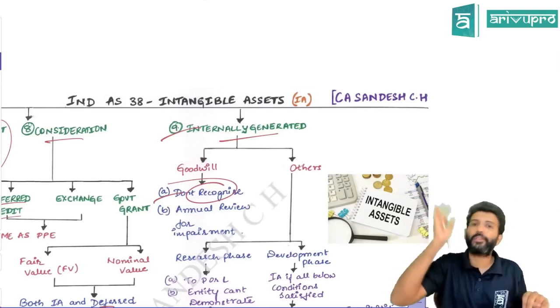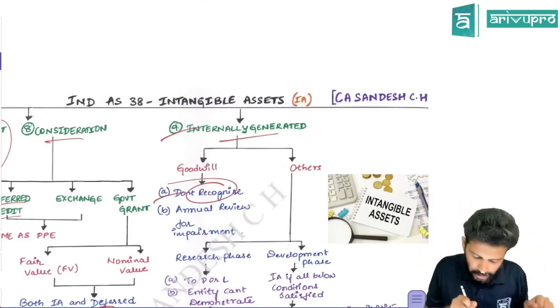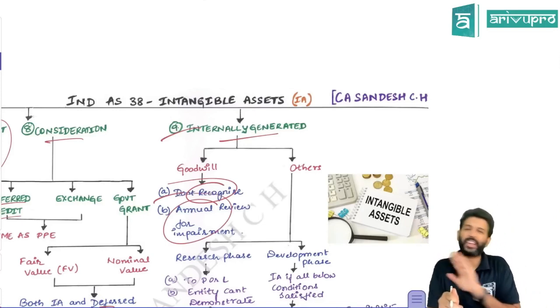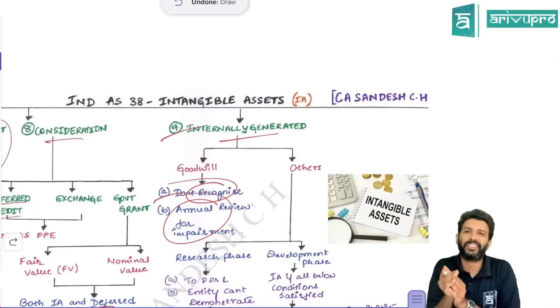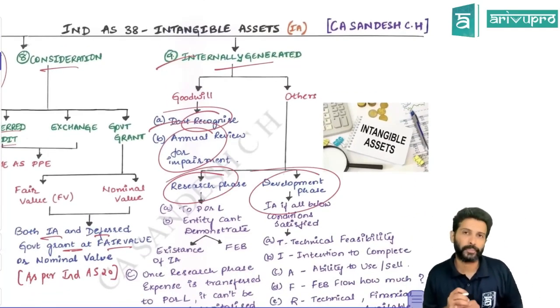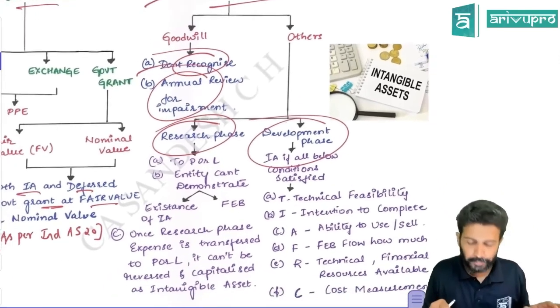If you are getting any goodwill that is not self-generated, that is your purchased goodwill. Such purchased goodwill can be shown in your books. So internally generated goodwill cannot be shown. Now the others. Other internally generated assets are further categorized into research phase expenditure and development phase expenditure. Research first, I'll quickly run through and then take up a small example.